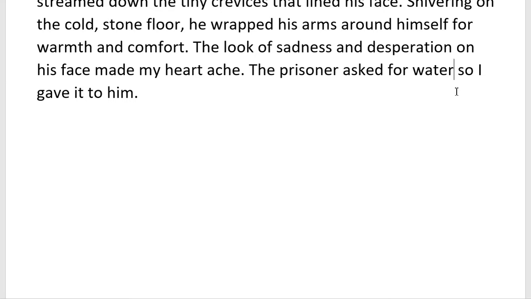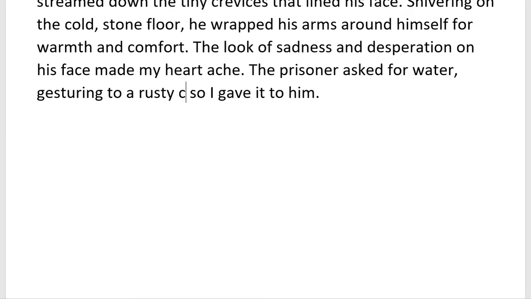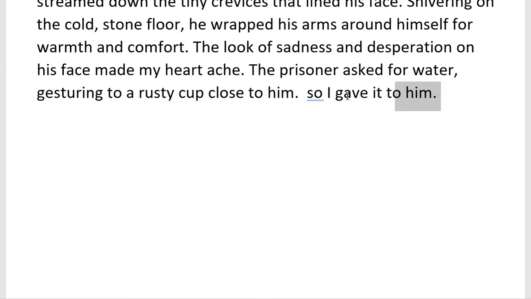Well, we know there's a rusty cup at his feet, so let's have him gesturing towards that. The prisoner asked for water, gesturing to a rusty cup close to him. And rather than just so I gave it to him, let's have I filled it with water and placed it at his feet.